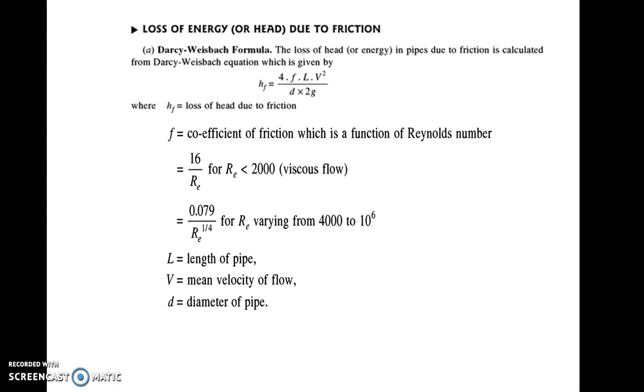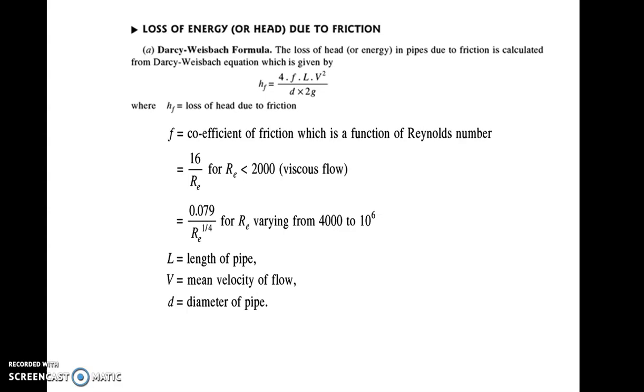So it is very simple to calculate f based on the Reynolds number. For that, first you have to calculate the Reynolds number. We have already seen the Reynolds number is calculated as rho V d / mu for a pipe. So you have to use the formula rho V d / mu to calculate Reynolds number. Put the value of Reynolds number, whether it is laminar or turbulent, in the given formula, you will get the value of small f.